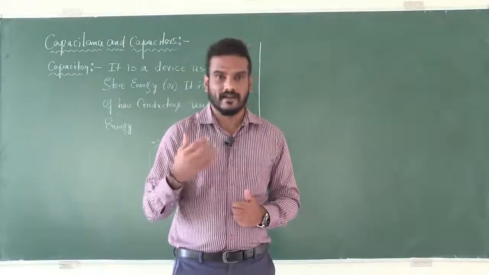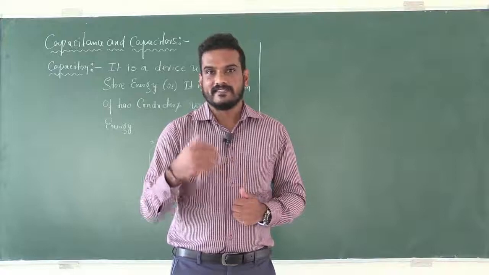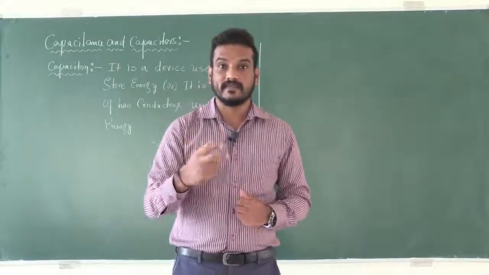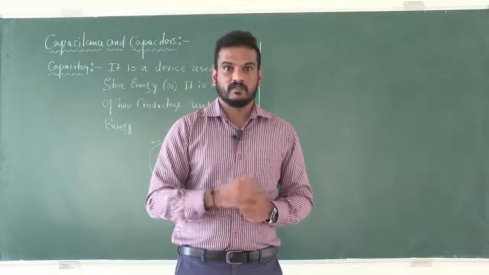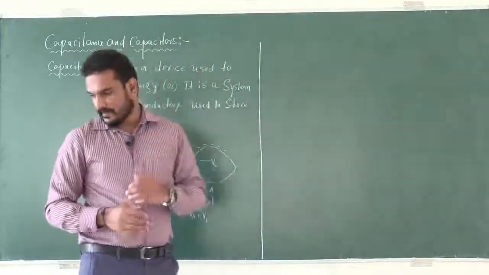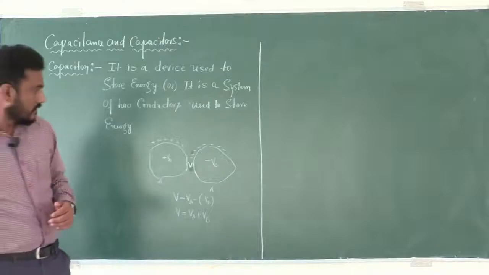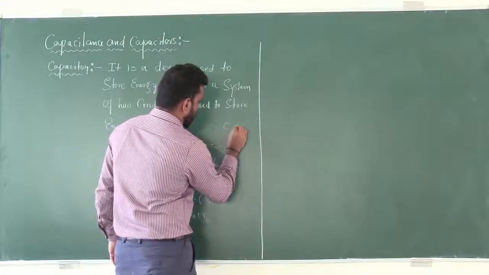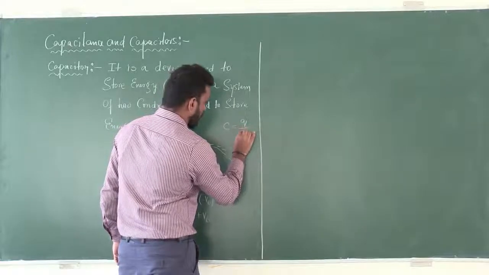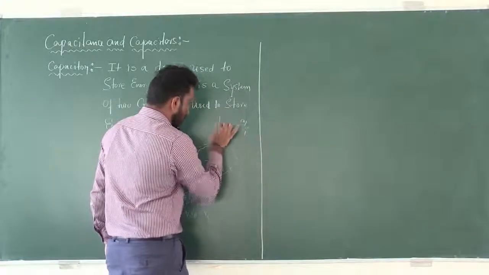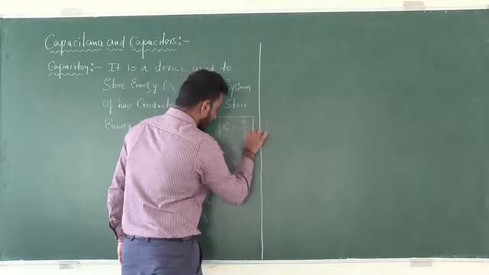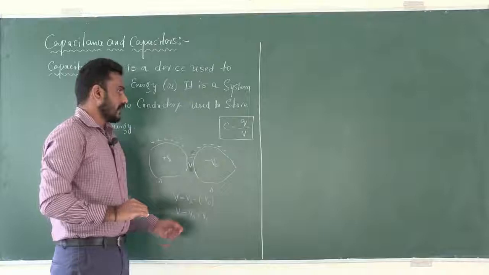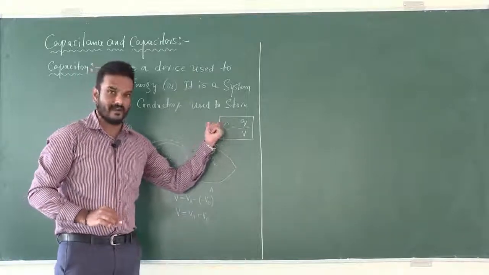Capacitance of a conductor is the charge given to the conductor to raise its potential. So for that we have a mathematical expression, that is C is equal to Q by V. So this mathematical expression gives the capacitance of a conductor.